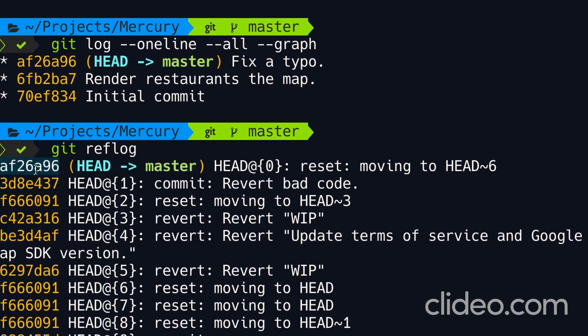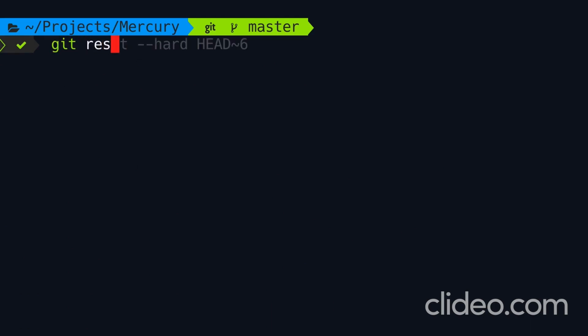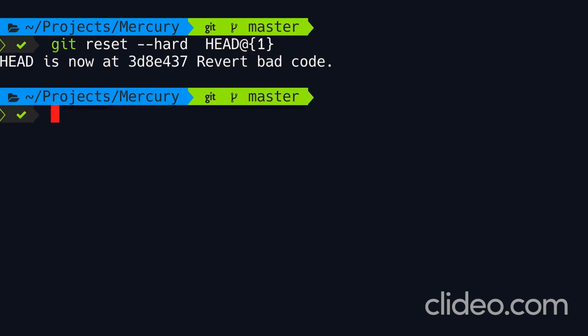Now look at the second entry in the log. Before the reset operation, we made a commit with this message, revert bad code. After this operation, the HEAD pointer was at this location. So to recover the lost commits, we can reset the HEAD back to this location. So I'm going to copy this. Here we can use the commit ID or the unique identifier of this entry. So we type git reset --hard. In this demo, I'm going to use the entry ID. Good. Now HEAD is at this location called revert bad code.